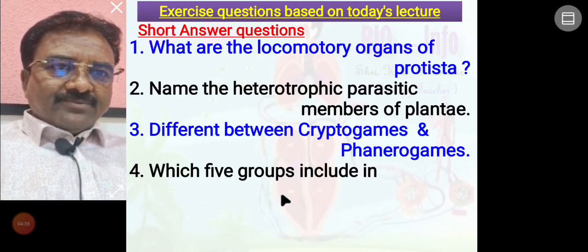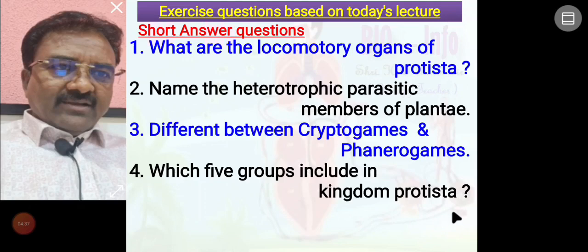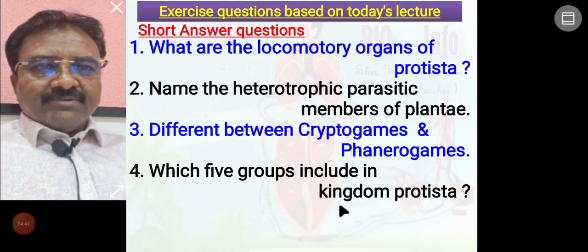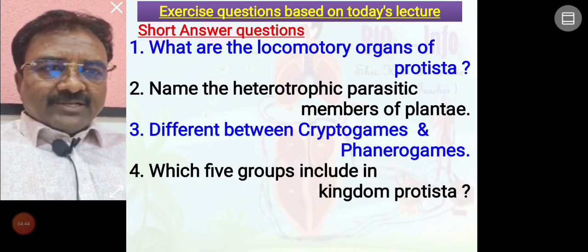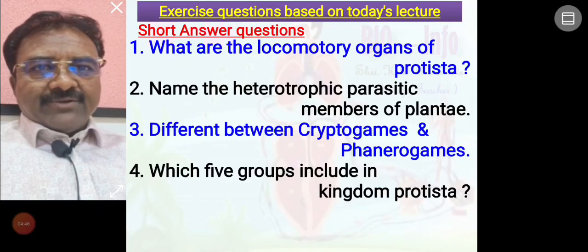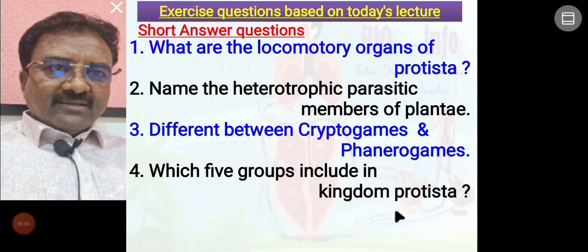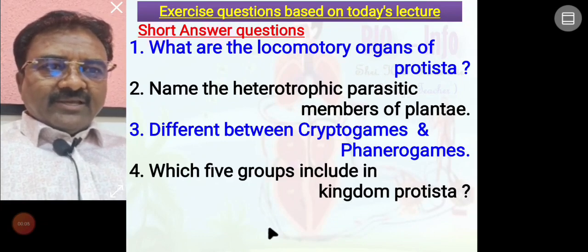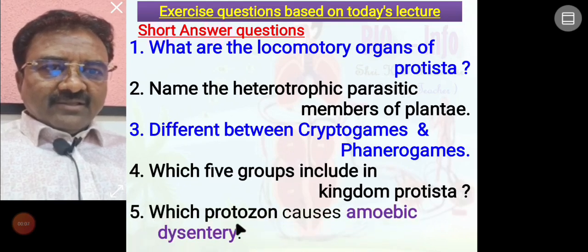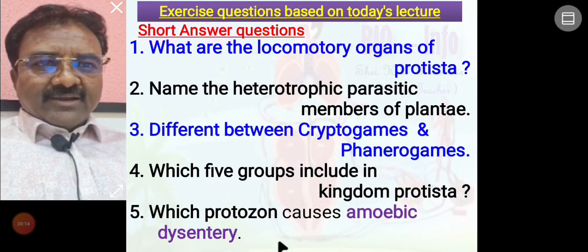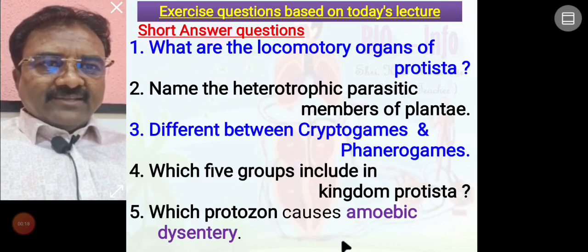Which 5 groups are included in Kingdom Protista? There are 5 different groups: number 1, plant like protista, animal like protista, dinoflagellate, fungi like protista, and euglenoids. Which protozoan causes amoebic dysentery? Entamoeba is the protozoan that causes amoebic dysentery.